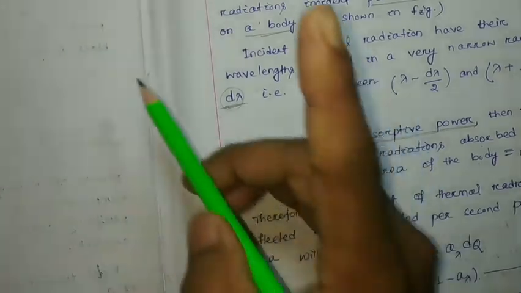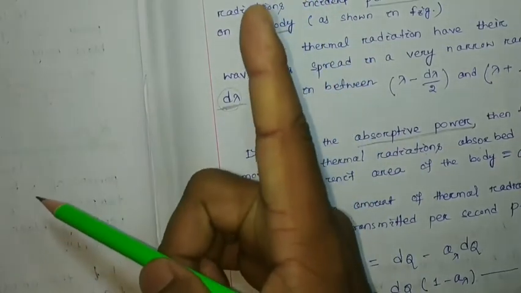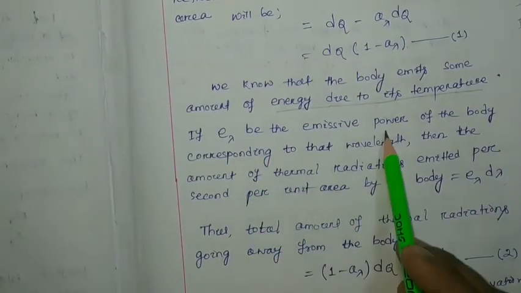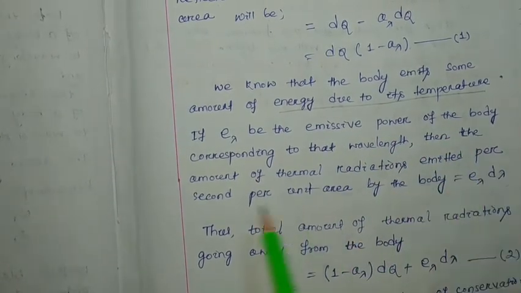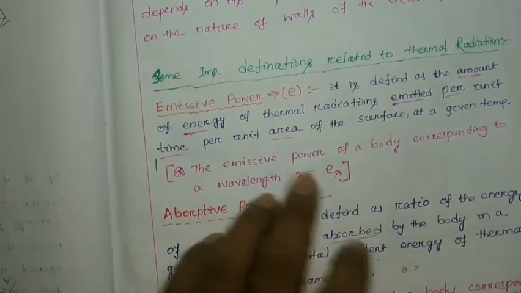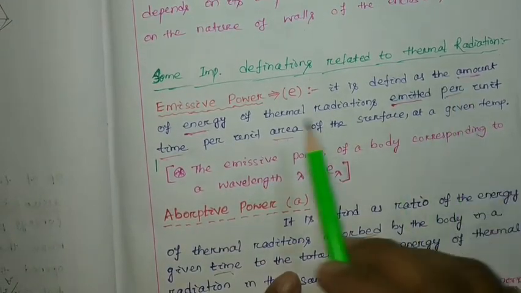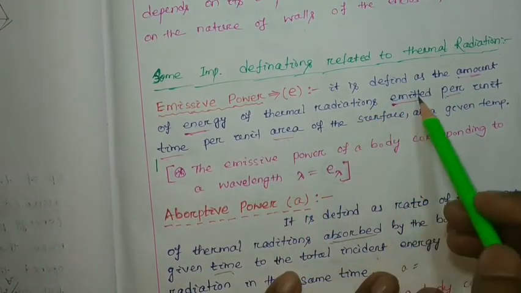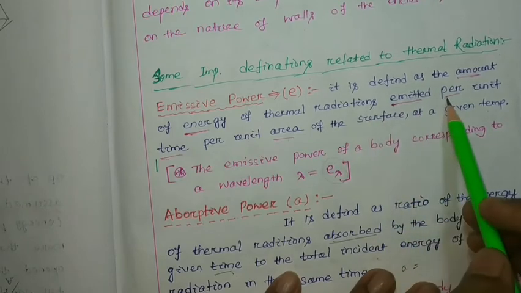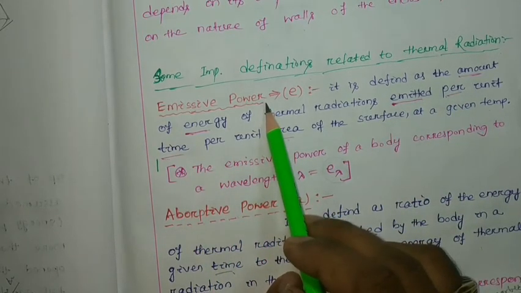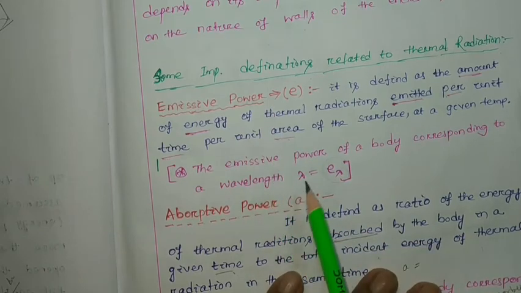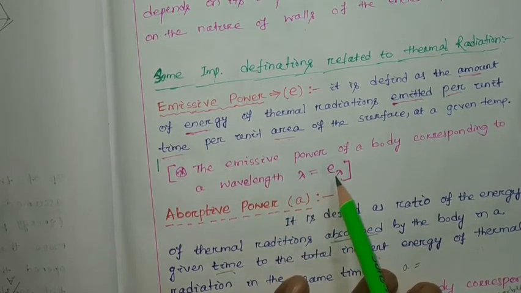For a single wavelength, the emissive power, that means energy radiated per unit time per unit area, is nothing but your emissive power. So if we consider a particular wavelength, it will be represented by E lambda, right?